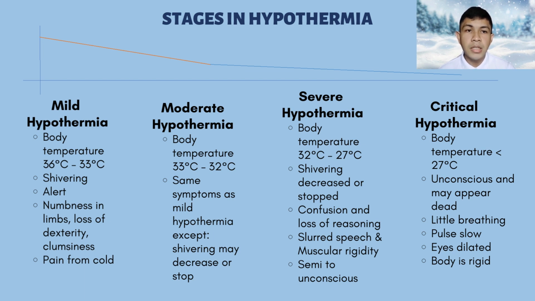In this stage, the victim will face the same symptoms as mild hypothermia except for the shivering, which may decrease or stop. The next stage for this temperature hazard is severe hypothermia, where the body temperature of the human is around 32 degrees Celsius to 27 degrees Celsius.